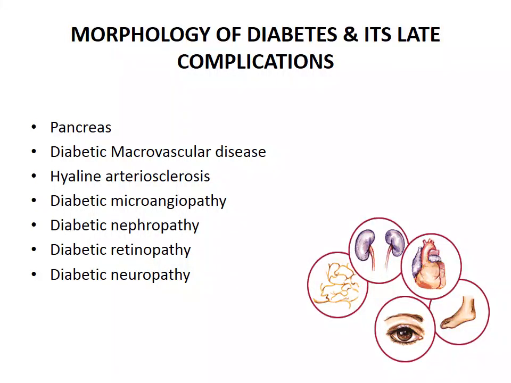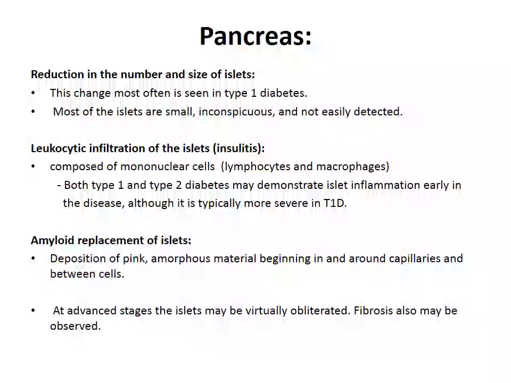So after knowing the pathogenetic mechanisms involved in the complications of diabetes mellitus, now let's move on to the morphology of diabetes and its related complications. Let's see which organs are involved and what are the microscopic features in these complications. So let's see the changes occurring in the pancreas. The different microscopic changes which occur in pancreas in diabetes mellitus are: first, there is reduction in the number and size of the islets of Langerhans. This change most often is seen in type 1 diabetes. Most of the islets are small, inconspicuous, and they are not easily detected.